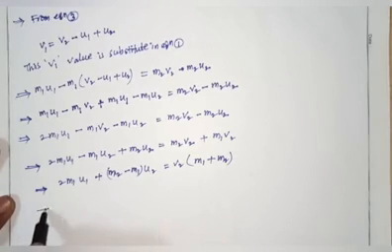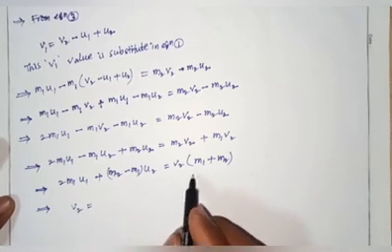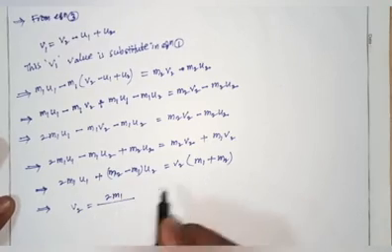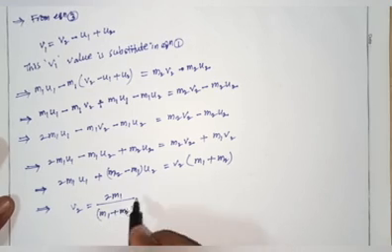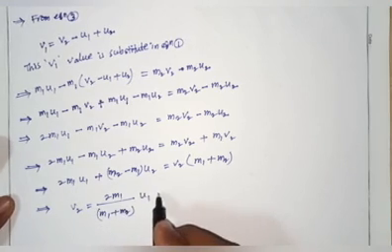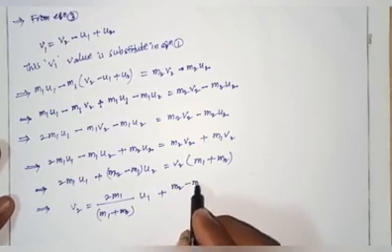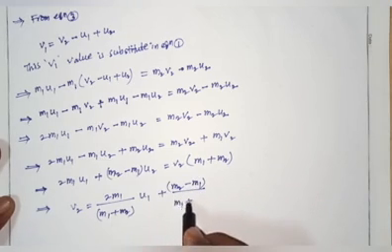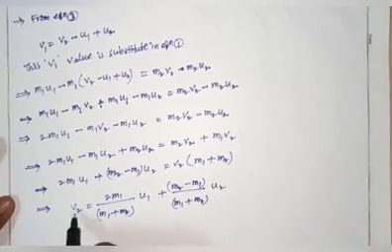Okay, that implies v2 equals 2m1 divided by m1 plus m2 into u1 plus m2 minus m1 divided by m1 plus m2 into u2.